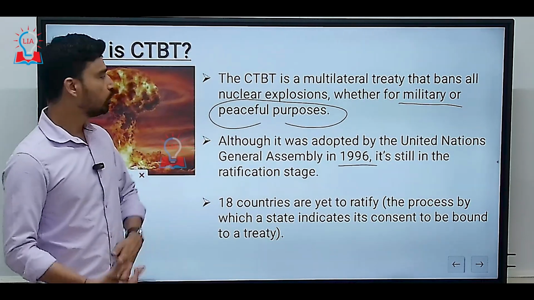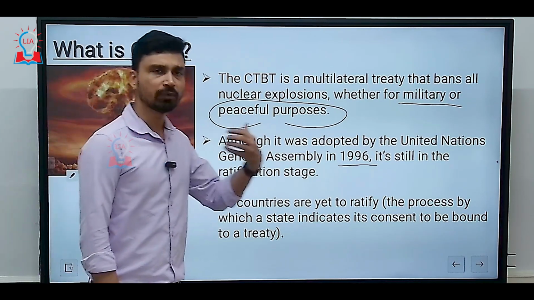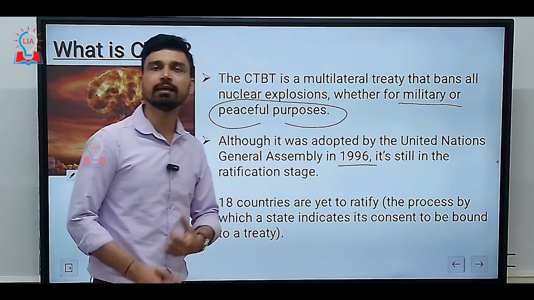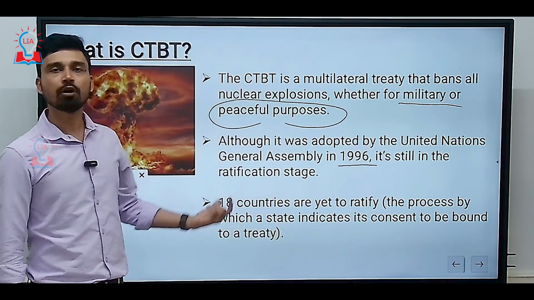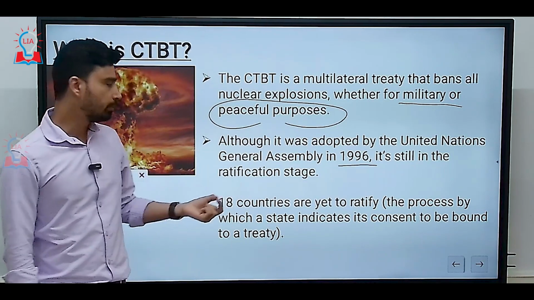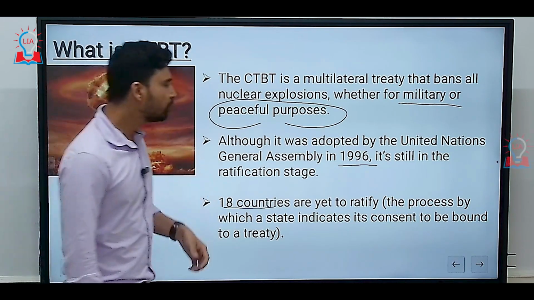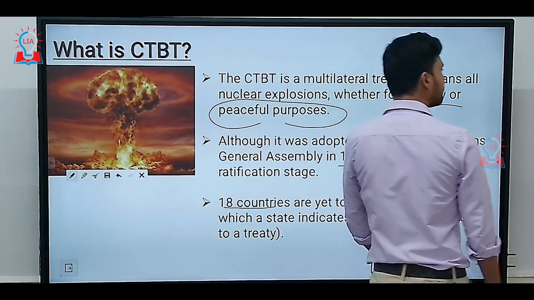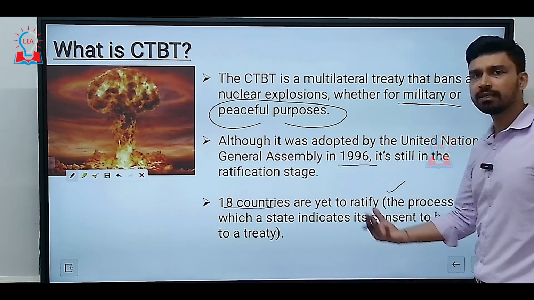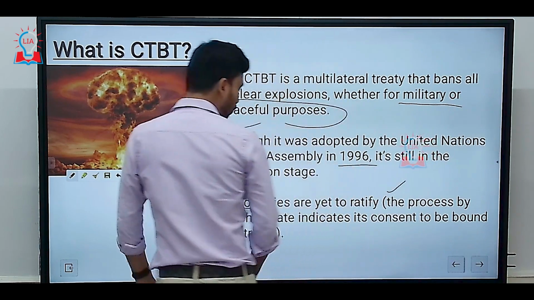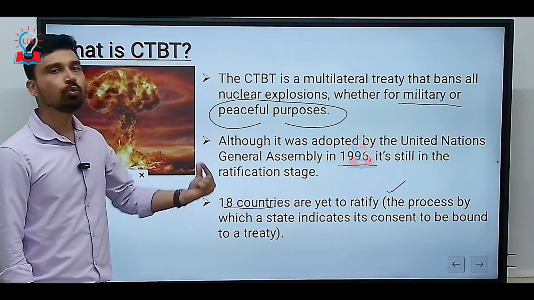Basically, it is believed that the UN took advantage of the simmering down of tension between the two superpowers at that time, the Soviet Union and the United States, which was very helpful in formulating and adopting the CTBT. Overall, a total of 18 countries are yet to ratify the treaty. Ratification is the process through which a state or nation indicates its consent to be bound to a particular treaty.